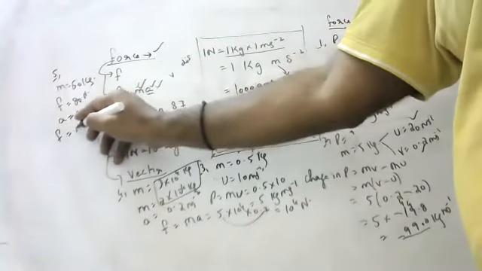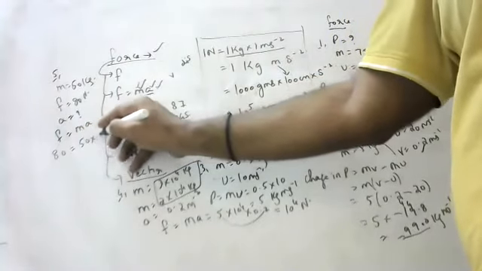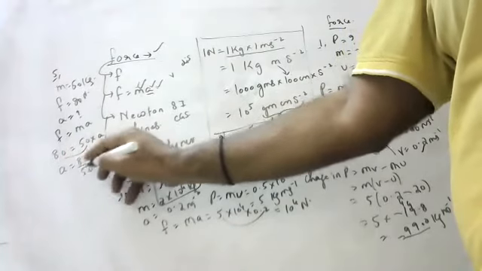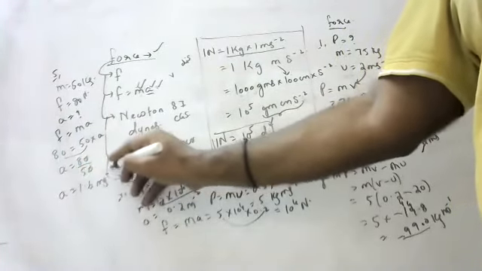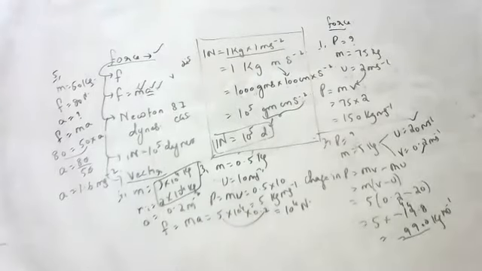Yes, sir. F equals ma. 80 is equal to 50 into A, so A equals 80 by 50, zero cancels, A equals 8 by 5, which is 1.6 meter per second square. Okay, children, 1.6 meter per second square.